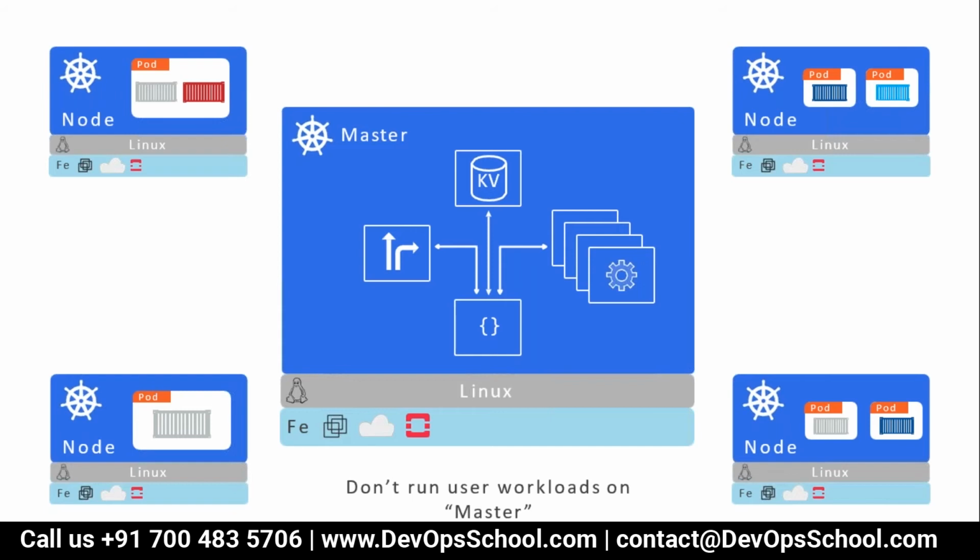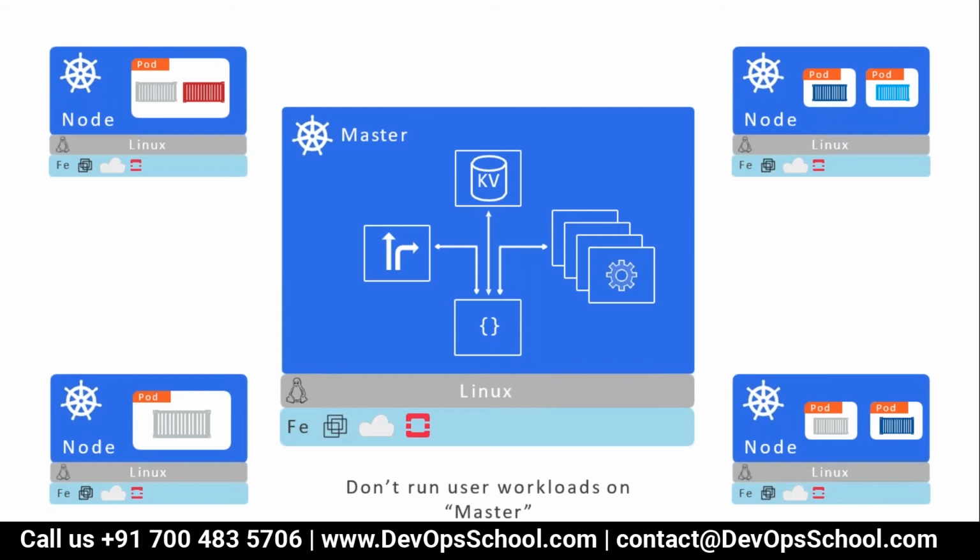Wonderful. If you travel to the right side of the image, look at this here. In the node you have 2 pods, and each pod has 1 container. So what I'm trying to understand here is, I don't know for sure what a pod is, but if I look at this different image, I see that in a node you may have 1 pod or multiple pods.